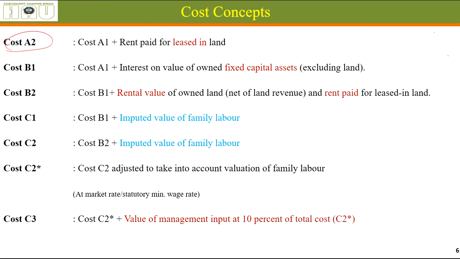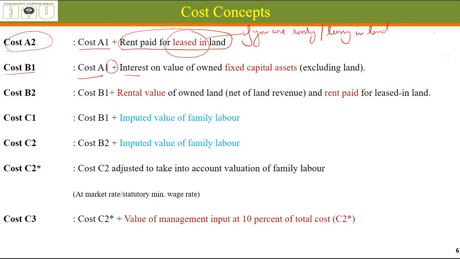Cost A2 includes cost A1 plus rent that you are paying for leased in land, if you are renting or leasing in land, if you are taking land from somebody else. Cost B1 includes A1 plus interest on value of owned fixed capital assets excluding land, as I told you, because the value of land is too much. If we try to include the interest on this one also, there is no point, the cost of cultivation will be huge.